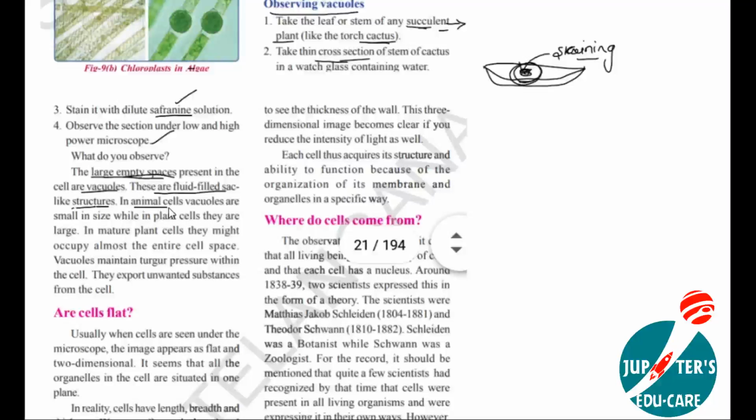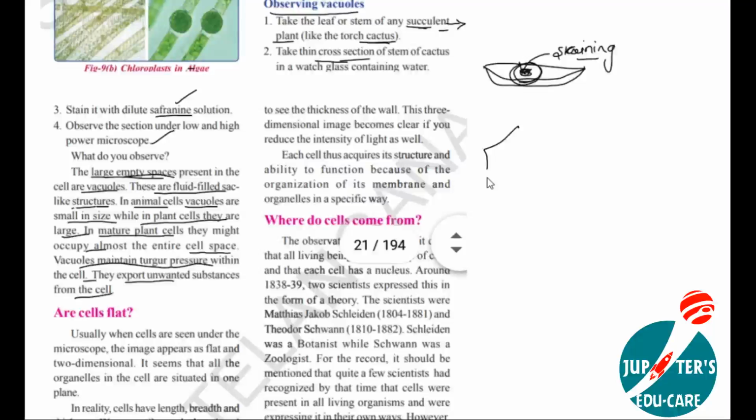See, in animals, what happened? In animal cells, vacuoles are very small in size, while in plant cells, they are very large. Why? What is the difference? See, in a mature plant, the vacuole might occupy almost the entire cell space. Vacuoles maintain pressure within the cell. They export unwanted substances from the cell, like waste materials.